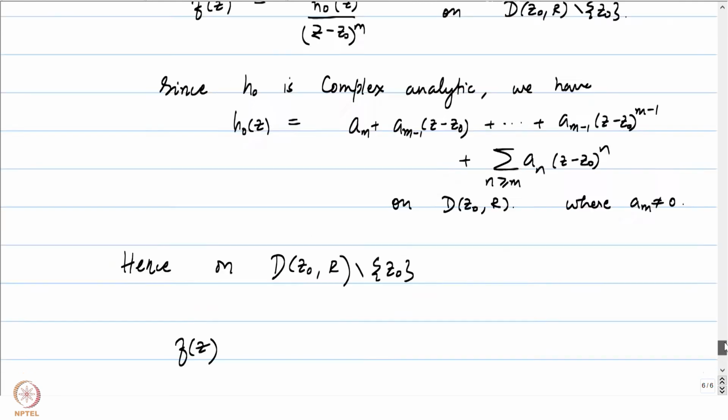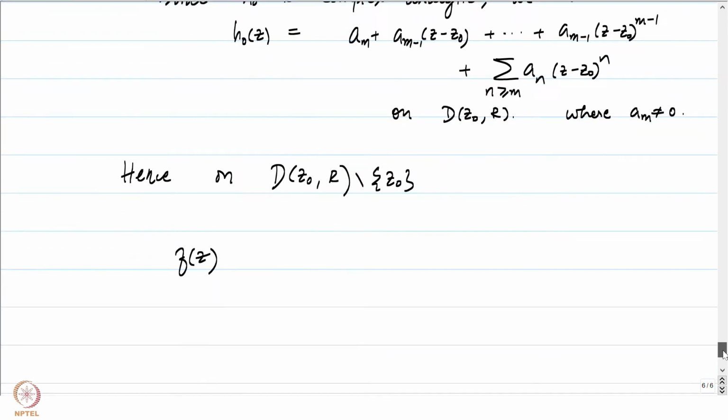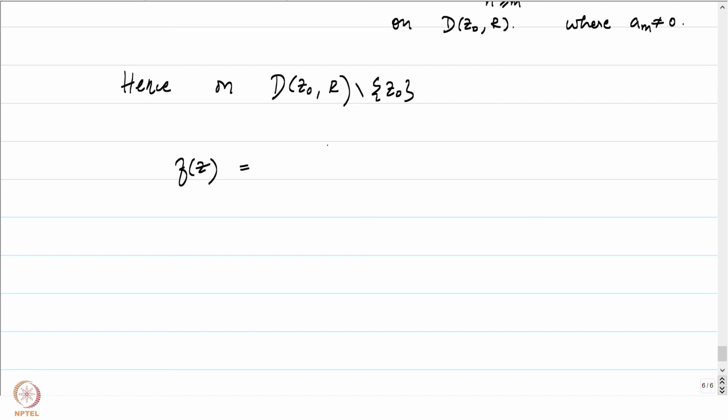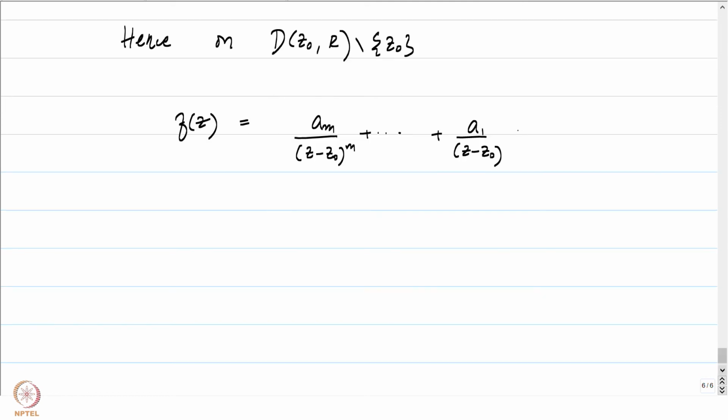What was our f of z? f of z was h0 of z by z minus z0 to the power m, which is equal to a_m by z minus z0 to the power m plus all the way up to a_1 by z minus z0 plus summation n greater than or equal to m a_n z minus z0 to the power n minus m. This is precisely what we will be getting.